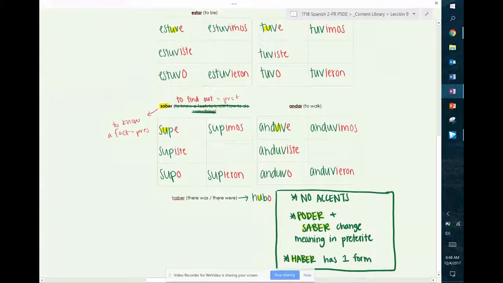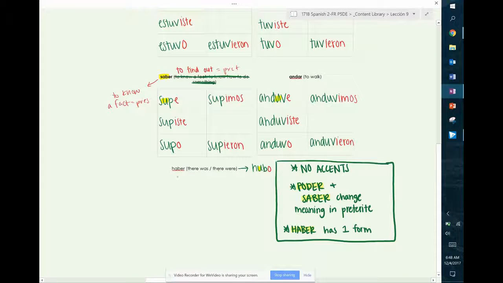And last thing we need to talk about is this verb down here, haber. Haber means there was or there were. So when you see hubo, this means there was or there were. It's important for you to note that haber is kind of a really weird verb. We don't see its preterite form very often, which is why I'm not teaching you the yo form or the tú form or the nosotros or the ellos, ellas, ustedes. For the purposes of this class for Spanish 2, you only need to be concerned with the third person singular form of haber, which is hubo, and you need to know that it is a U verb and that it means there was or there were in English.